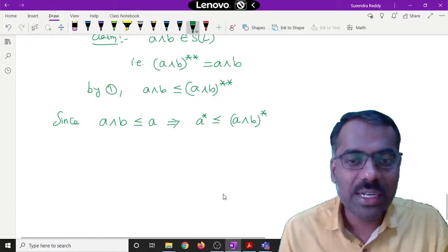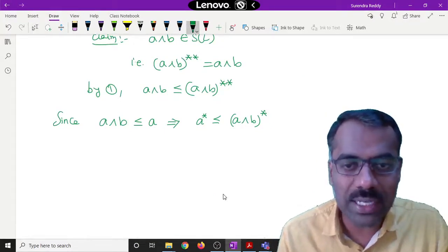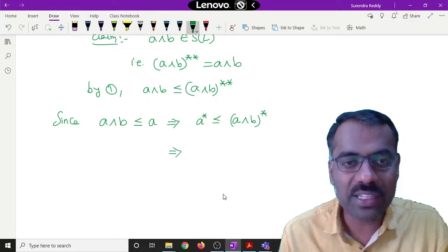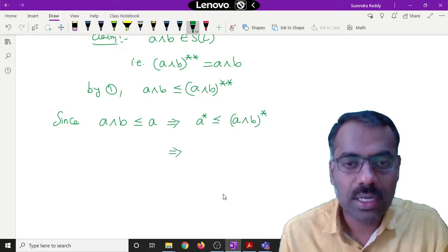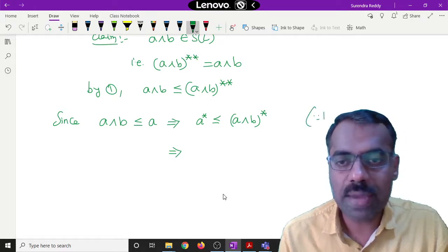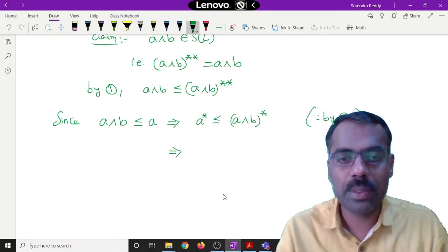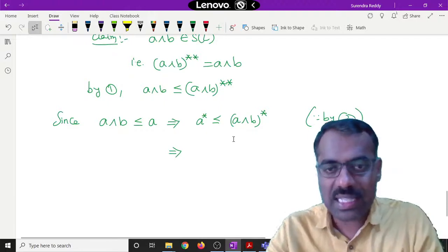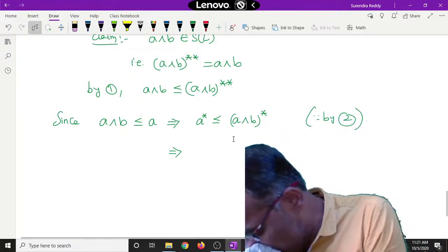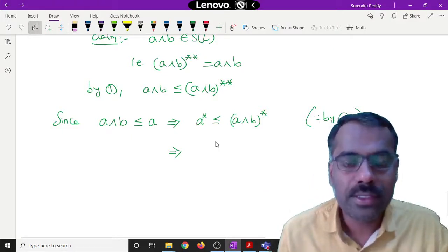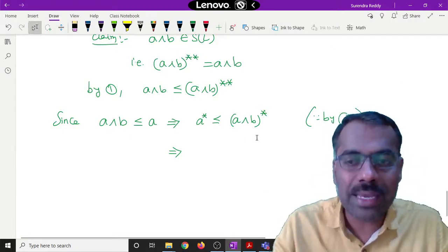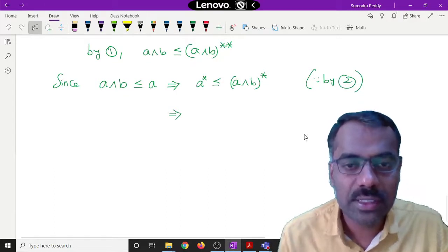Now again I can apply the second property for this one. This is just like A and this is another one is B. If we apply the second condition one more time, what will we get?